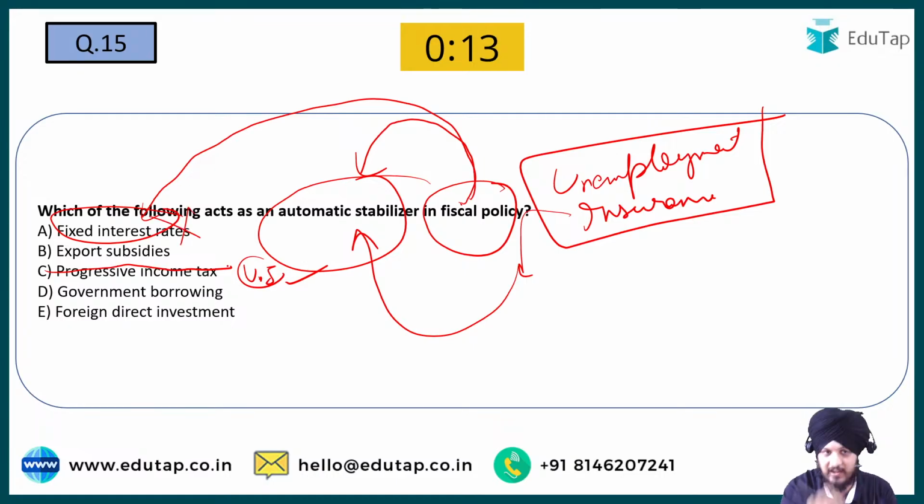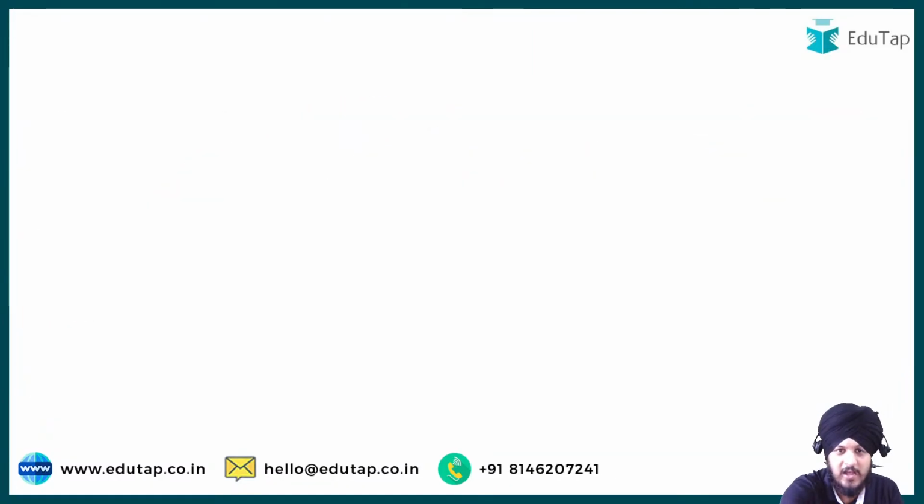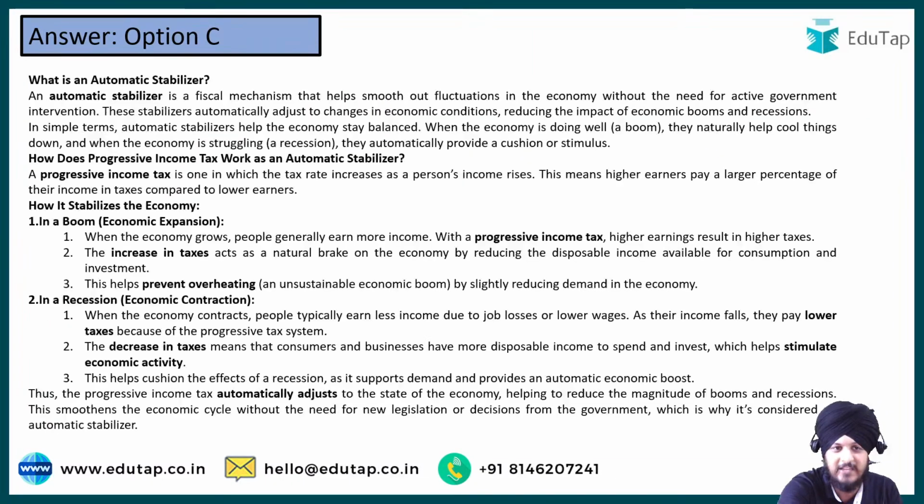ठीक है. और बाकी अगर मैं FDI की बात कर दूं या फिर गवर्नमेंट बोरोइंग की बात कर दूं, तो ये सब चीजें ऐसी हैं. एक्सपोर्ट सब्सिडी की बात कर दूं, they are not automatic stabilizers. The government has to intervene from time to time. Fine. So that is why C is going to be the answer to this question, and I have added the explanation over here. You can read it later on. I have just explained the same thing.